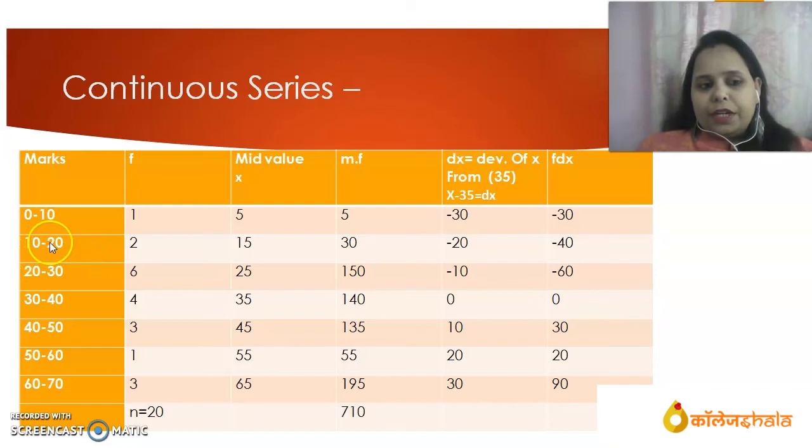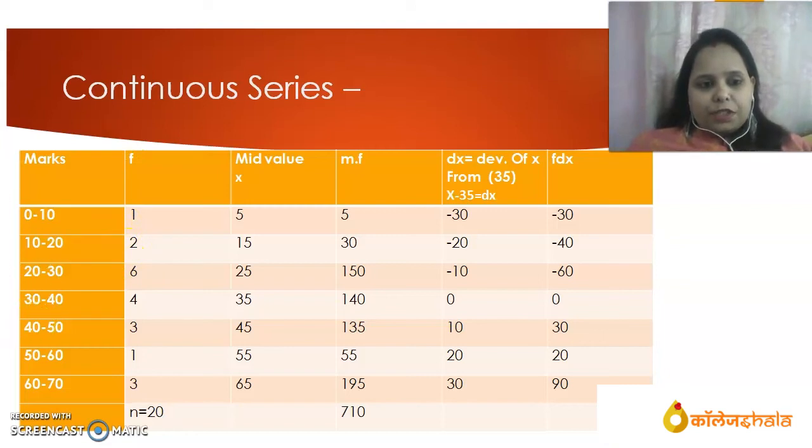10 to 20 means from 10 marks to 20 marks, how many students are there? There are 2 students who have got marks in between 10 to 20. So this is the continuous series. In continuous series, class interval will be given. There will be a lower limit and upper limit of class interval. 0 is the lower limit and 10 is the upper limit. For the next class interval, 10 is the lower limit and 20 is the upper limit. So this is continuous series. And frequency, how many times these marks or whatever items are there, that they are repeated, that is F.